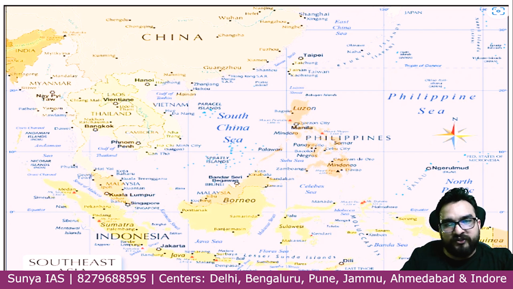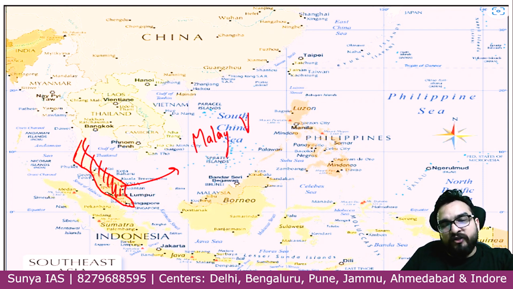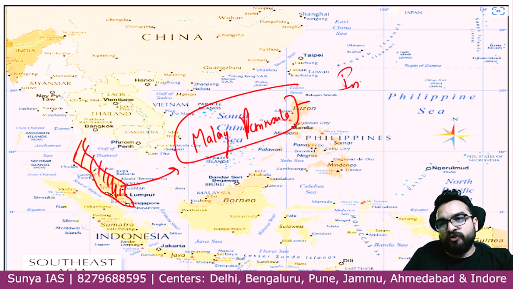So what is this you are seeing over here? This is a peninsula-like feature, na. This type of peninsula is known as not Sinai, not Yucatan, it is known as the Malay Peninsula, guys. And you know from ancient history or from medieval history, imperial Cholas, guys, imperial Cholas, why were they imperial?